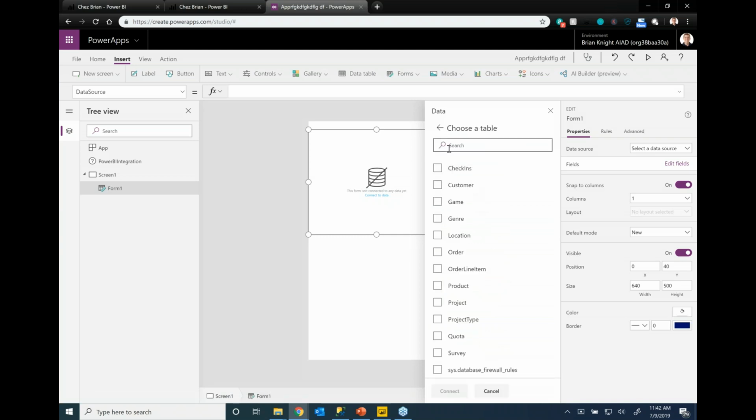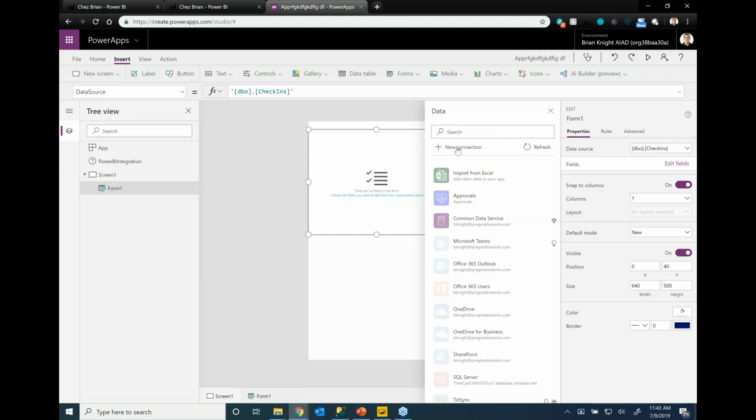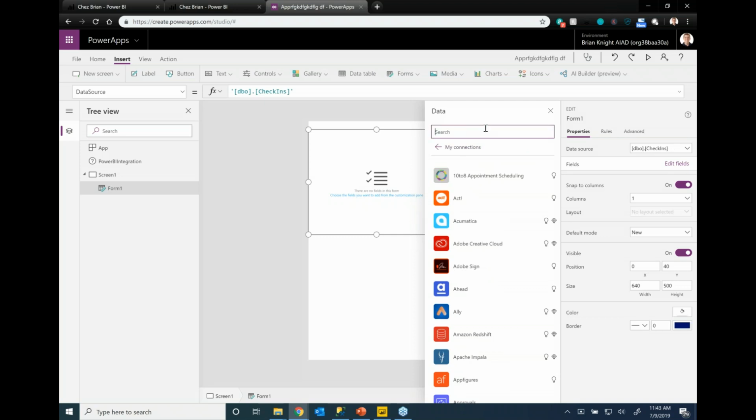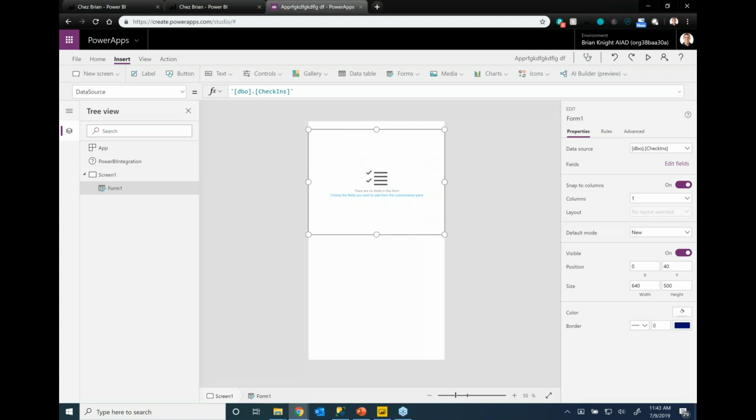And what table do you want to edit? You've already seen this before, so I'm going to check check-ins. Now, a question we had: can I connect to Cloudera? Let's take a look at it real quick. I'm going to hit new connection, and let's see if we can find a Cloudera one. Okay, I'm not seeing Cloudera in our list here. And you had a question about Impala. Impala is available, but not Cloudera. So that was a question for, oh, he's already left now. So he already got upset and left. All right, no problem. Let me go ahead and kill this real quick.